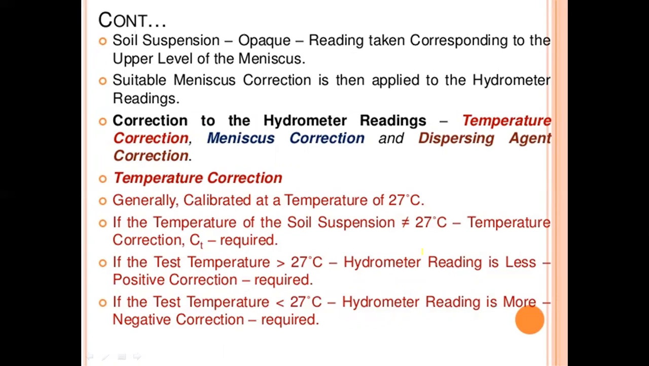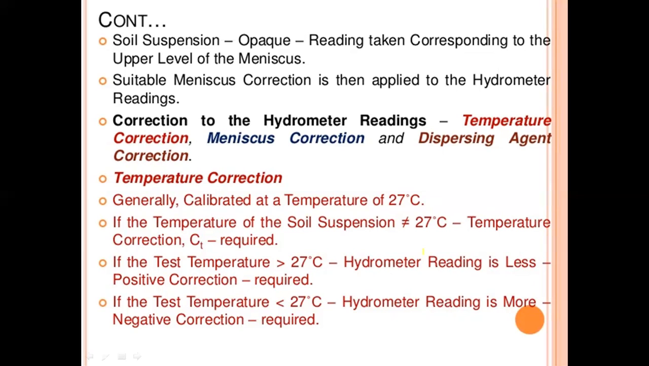Soil suspension is opaque, so the reading is taken corresponding to the upper level of the meniscus. A suitable meniscus correction is applied to the hydrometer readings. The corrections to the hydrometer readings are the temperature correction, meniscus correction and dispersing agent correction. So the first one is the temperature correction. The hydrometer is generally calibrated at a temperature of 27 degrees centigrade.